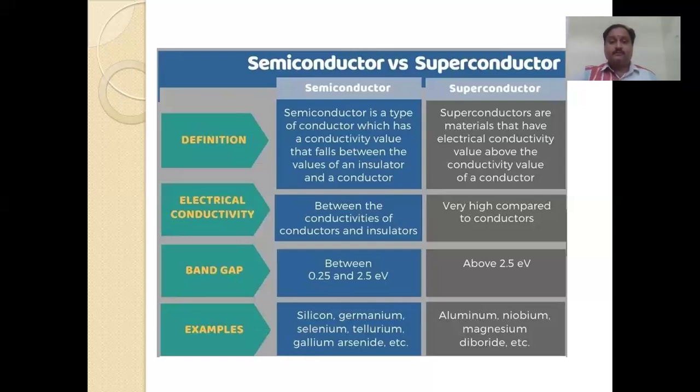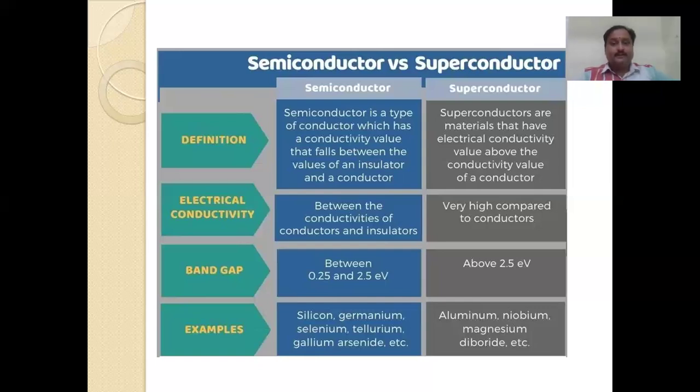Another important factor is the band gap. It is also called the energy band or energy gap. The energy gap between the valence band and conduction band in a semiconductor is 0.25 to 2.5 electron volts, depending upon the type of semiconductor or the type of device, like a p-n junction diode, etc.